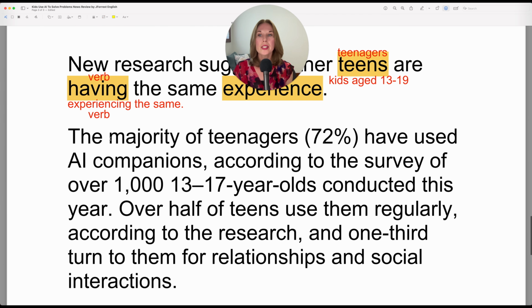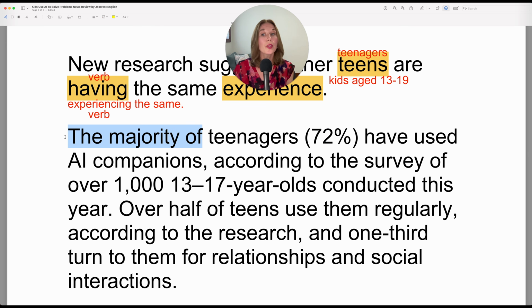So notice here we have the majority of, and then your noun in the plural. The majority of teenagers. And then they specify what that means because majority just means 51% or more. So there's a big difference between 52% and 92%. So here they're telling you what this means.